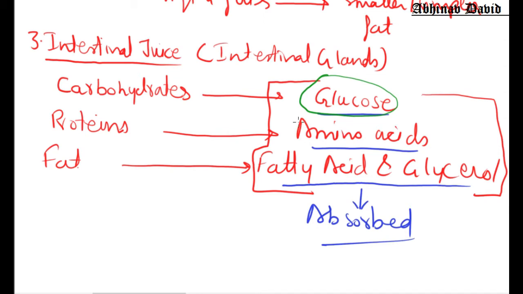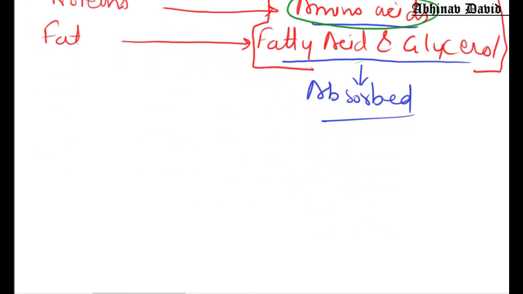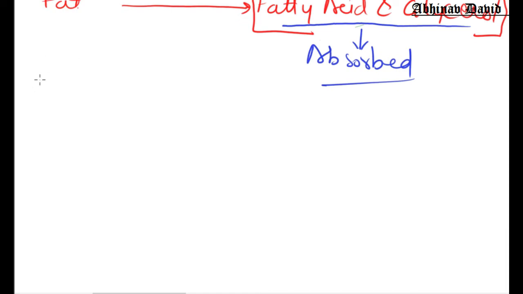Then amino acids are formed after the digestion of proteins, and fatty acids and glycerol are formed after the digestion of fat. So in this part of the chapter we are going to study how these substances are absorbed by the small intestine.